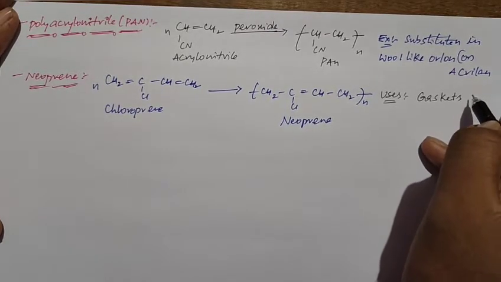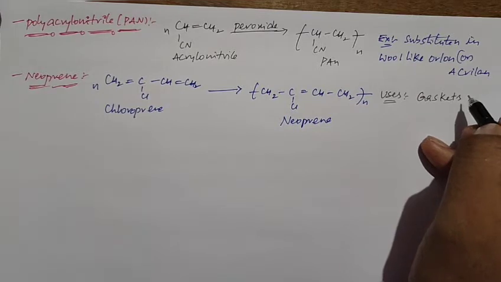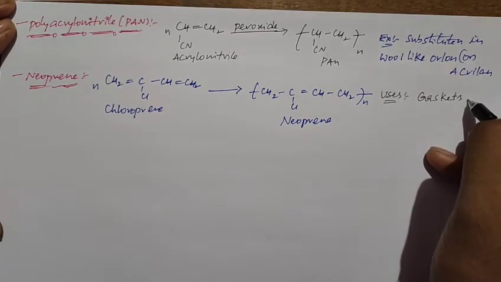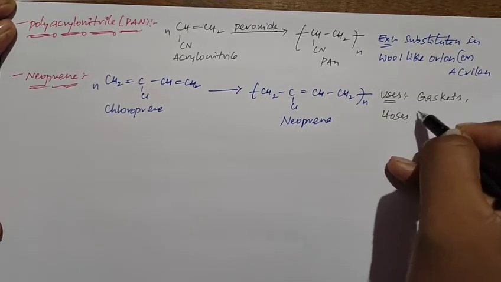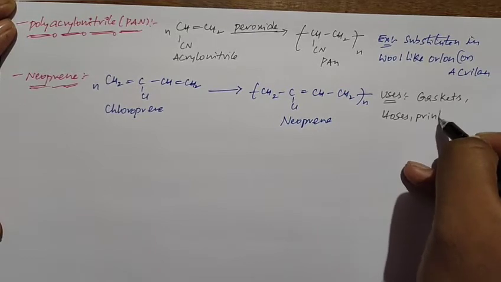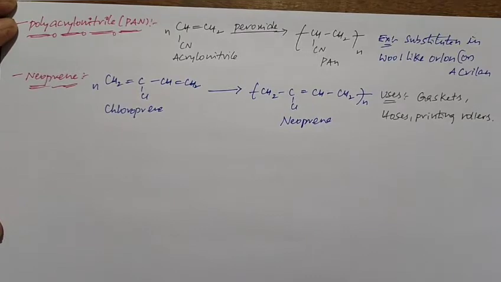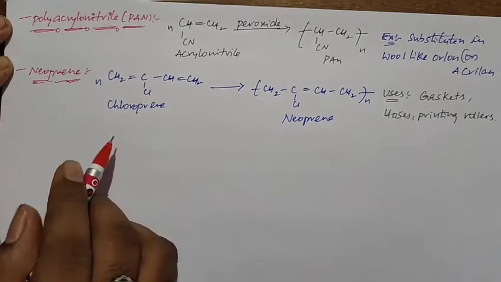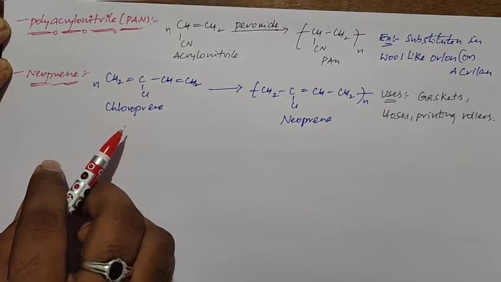So it is used in the making of gaskets, hoses, and printing rollers. So this is about the neoprene. The next addition polymer is Buna S, or styrene butadiene rubber.